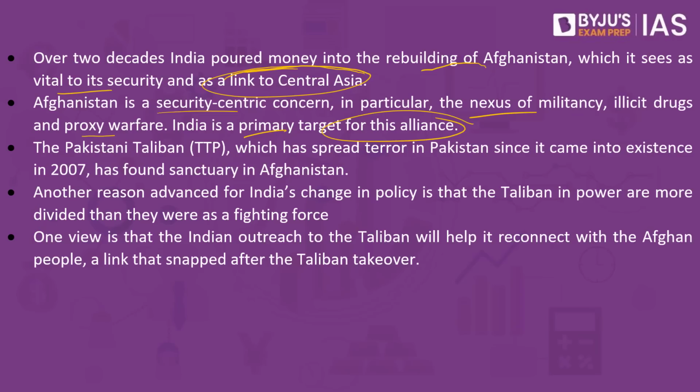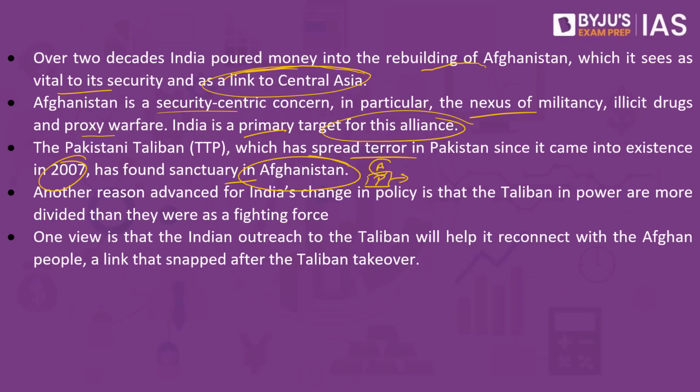Then we have the Pakistani Taliban, which has spread terror in Pakistan since it came into existence in 2007. If we are speaking about the Taliban, we have the Afghan Taliban, and we also have the Pakistan Taliban. The Pakistan Taliban are not happy with the way the government is working in Pakistan. So what have they done? They have created bloodshed in Pakistan.